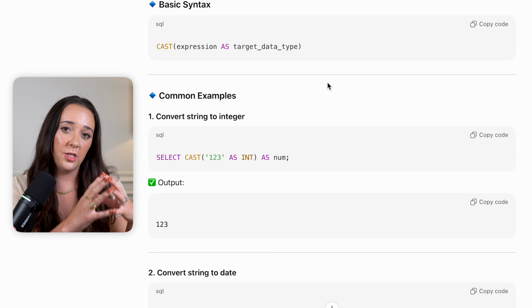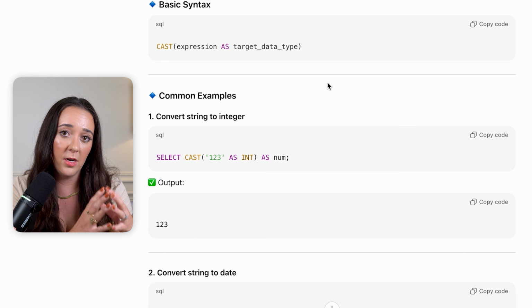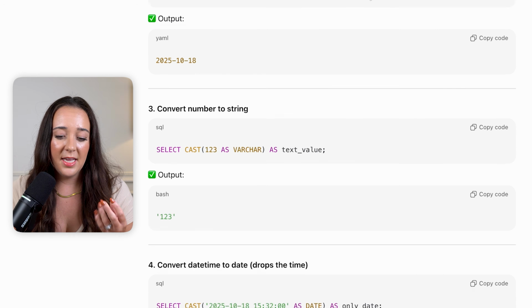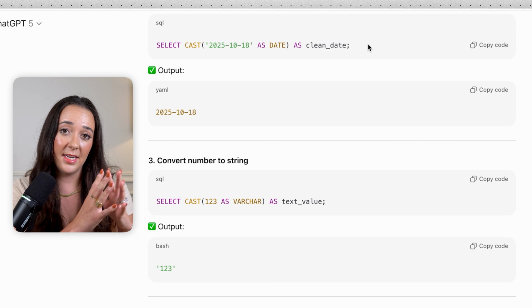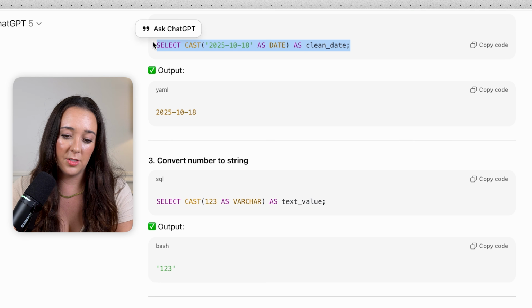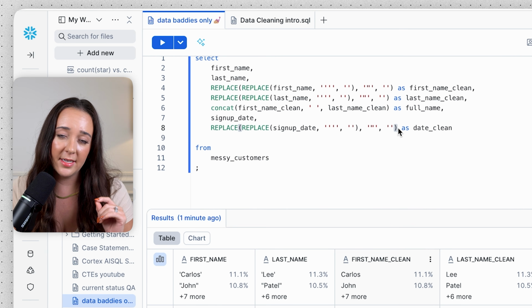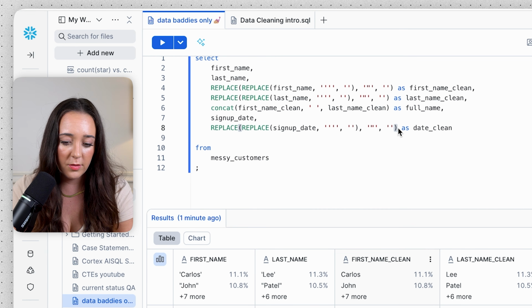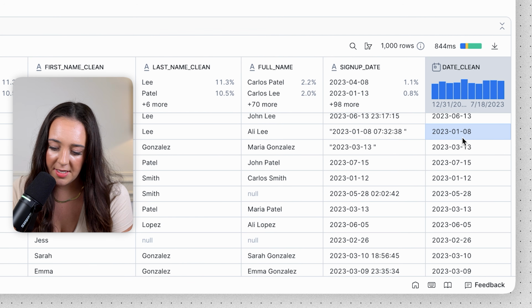You can use it to change something into a different data type. So you can put in a value or a column and it'll change the data type into something else. In this case, we're gonna be changing our date column, which right now has dates and date times, into all dates. So basically like this, but there's a shorthand way to do it in Snowflake. Instead of using the cast function, you can use 2 colons like this and then follow with date. And now we can see how all of our dates have been cleaned.